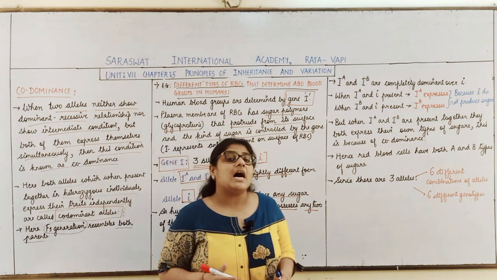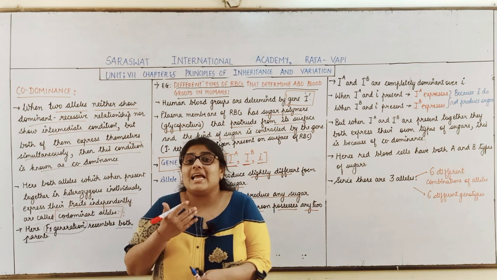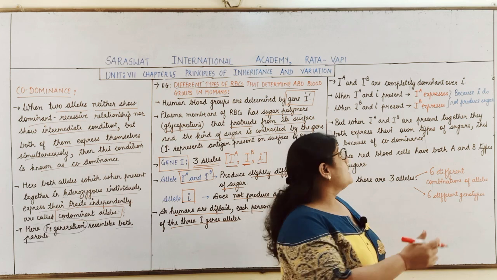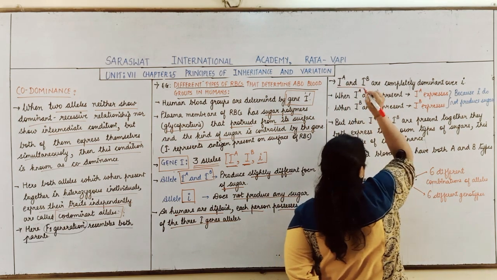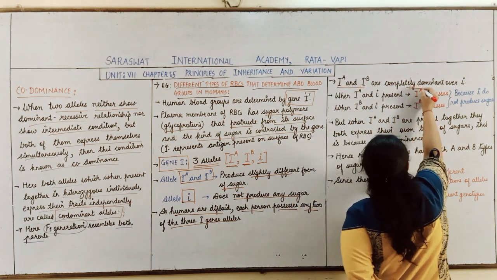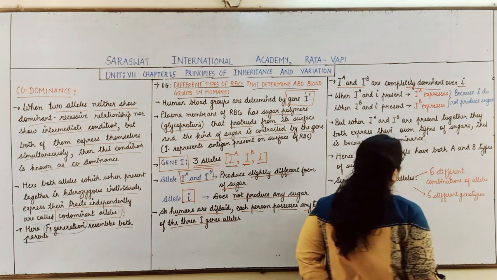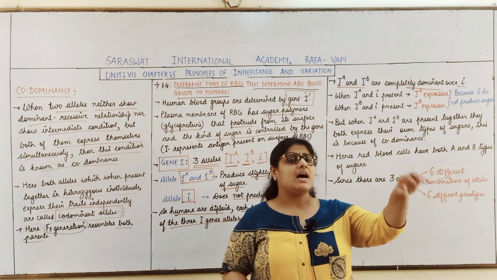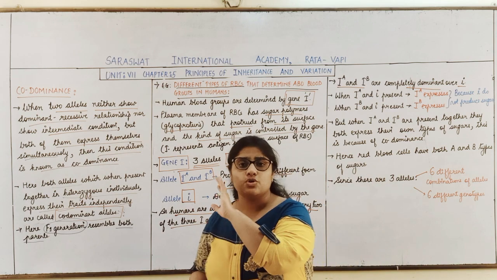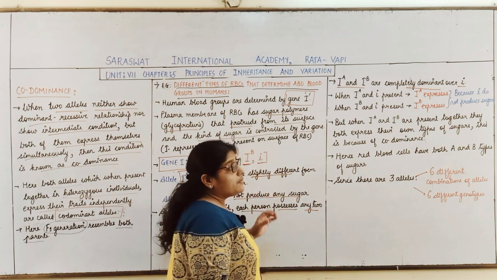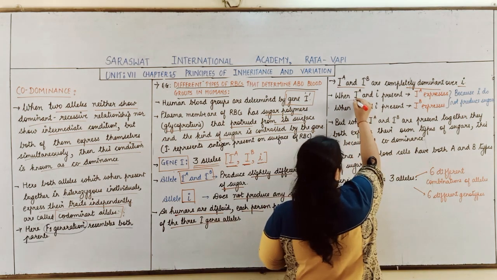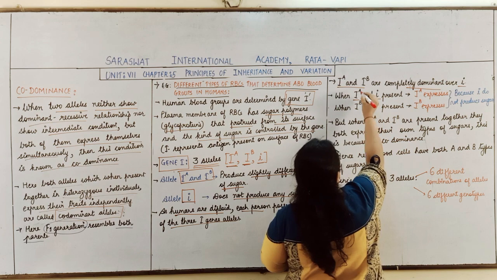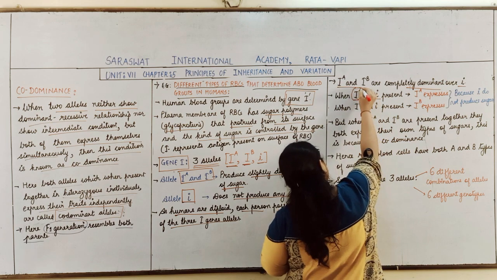Now students, how will these alleles express? We will see that. The IA and IB alleles are completely dominant over the small i gene. That is, capital I gene is dominant over small i, which means when IA and small i are present, which character will be expressed?